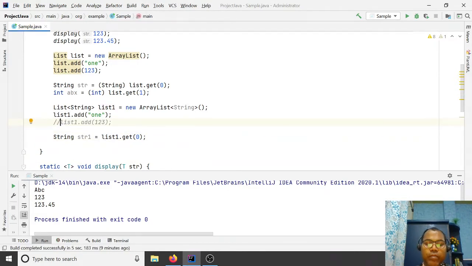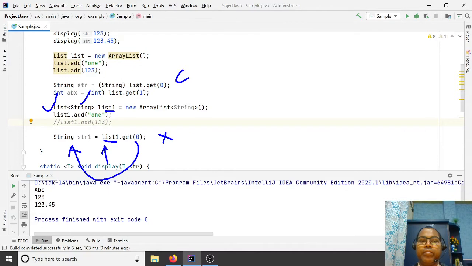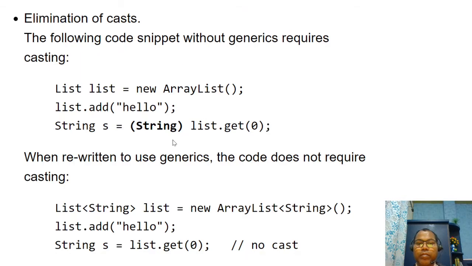So whenever you are using generics in your classes, you don't need any kind of typecasting. The compiler automatically knows that list1 is of type String, and you always retrieve a String object from the list. Without generics, casting is always required; here we don't need any typecasting.